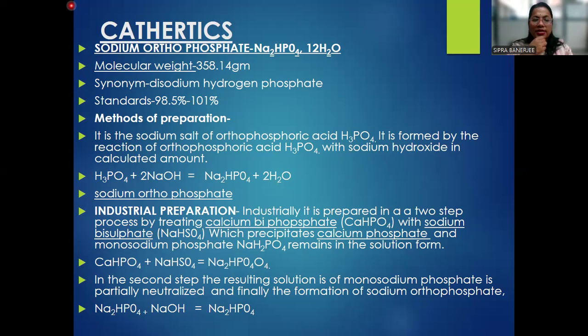In the second step, the resulting solution is neutralized, and finally disodium hydrogen phosphate Na2HPO4 is formed.